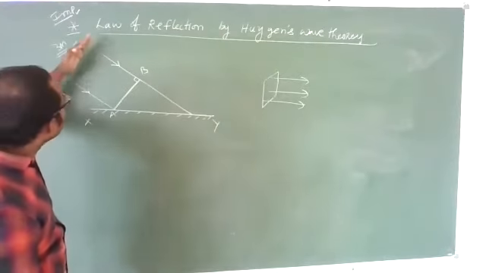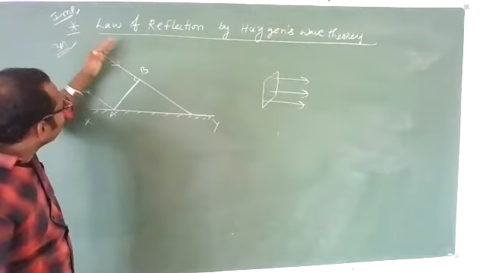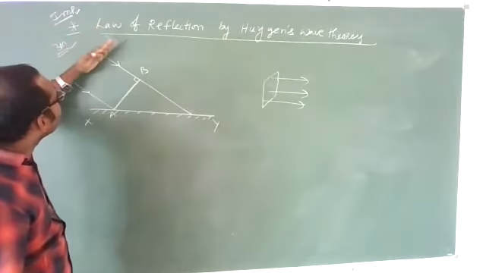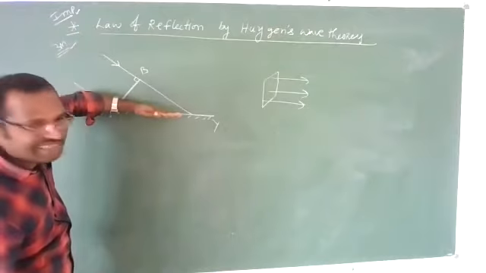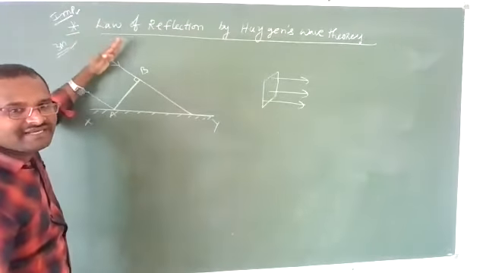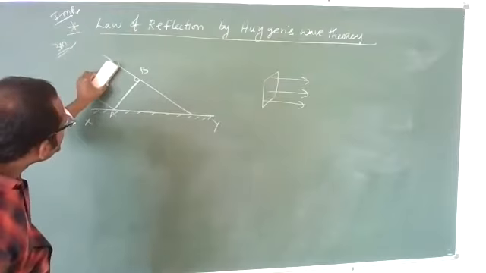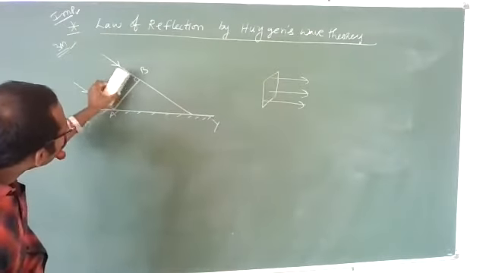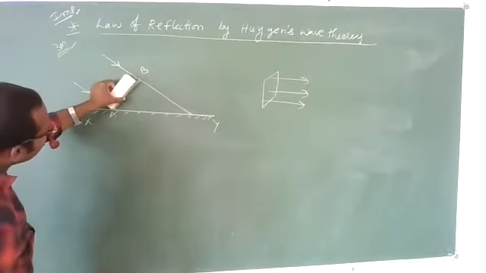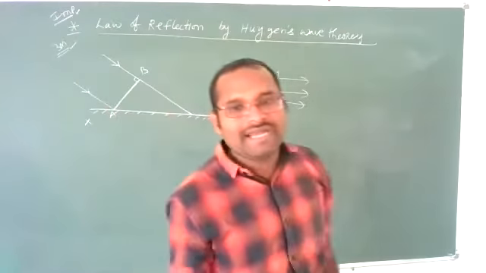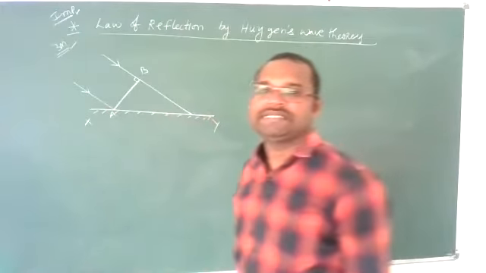Now see, a wavefront AB is falling on this mirror. Let us imagine the wavefront is somewhat inclined. It is not falling exactly flat. First, which part will be incident on the mirror? First, point A will be incident on the mirror. Now, I will take the angle of incidence.